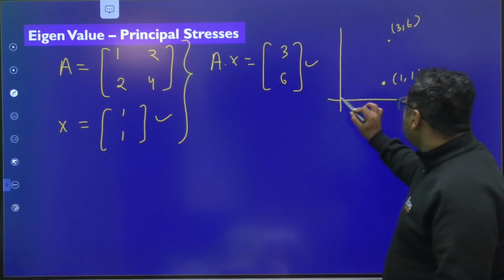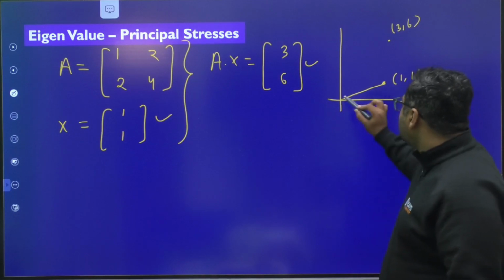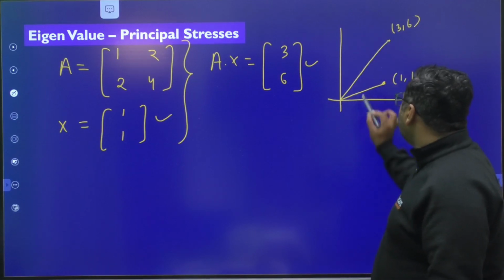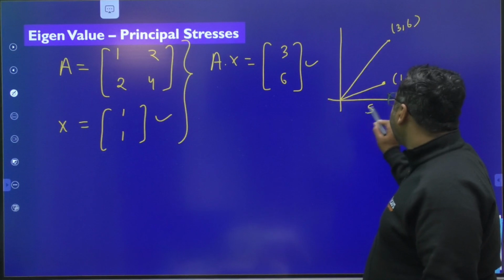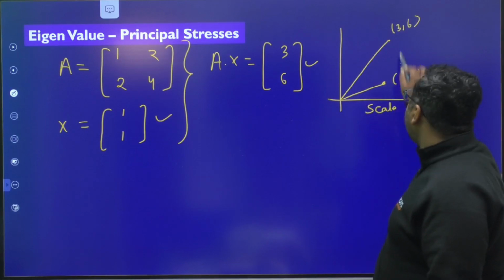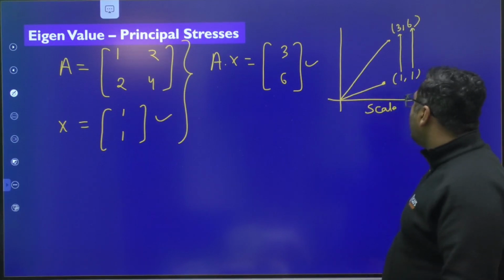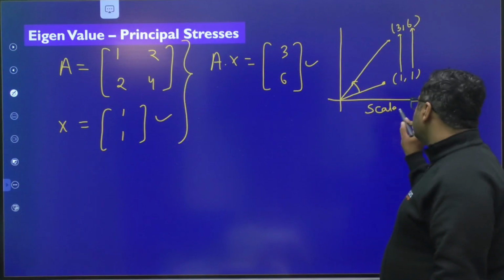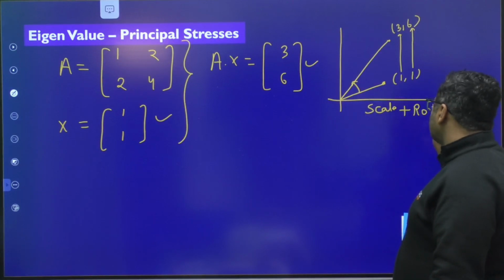So my dear, initially if I show this as a vector like this and show this as a vector like this, you can see there is a scaling happened. Why scaling? Because the magnitude has been increased and also rotation happened. So this operation is scaling plus rotation.